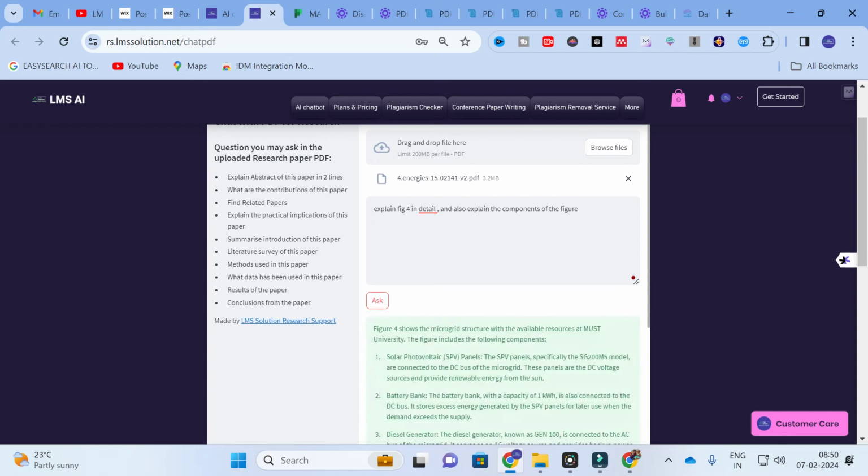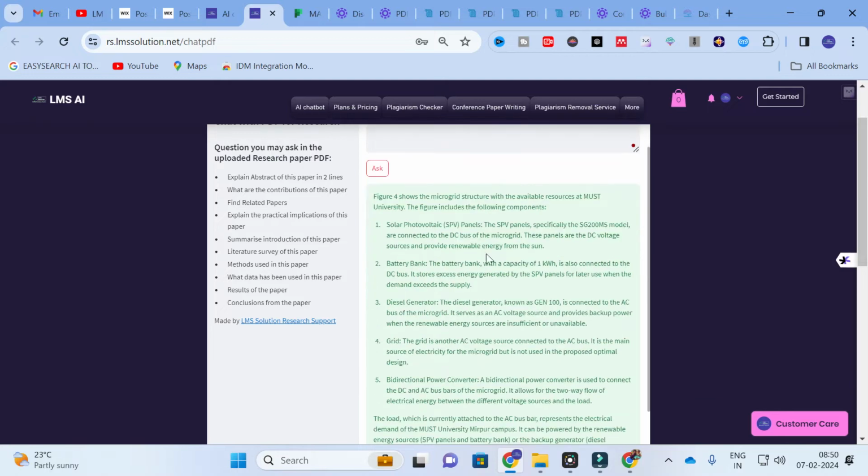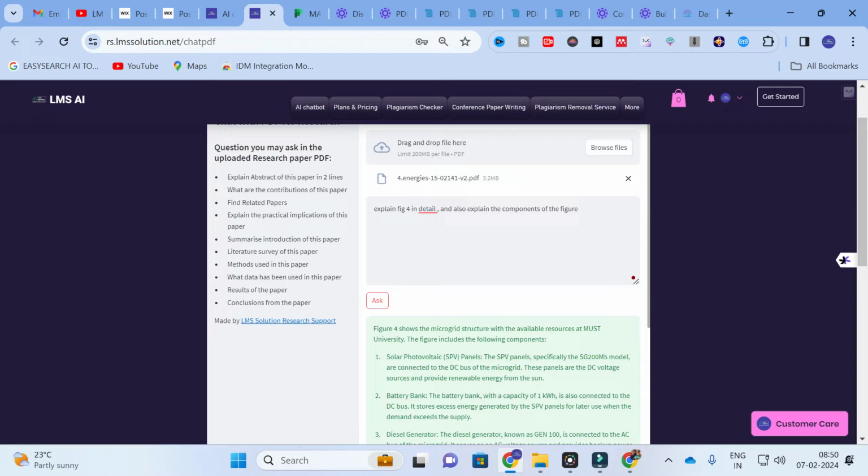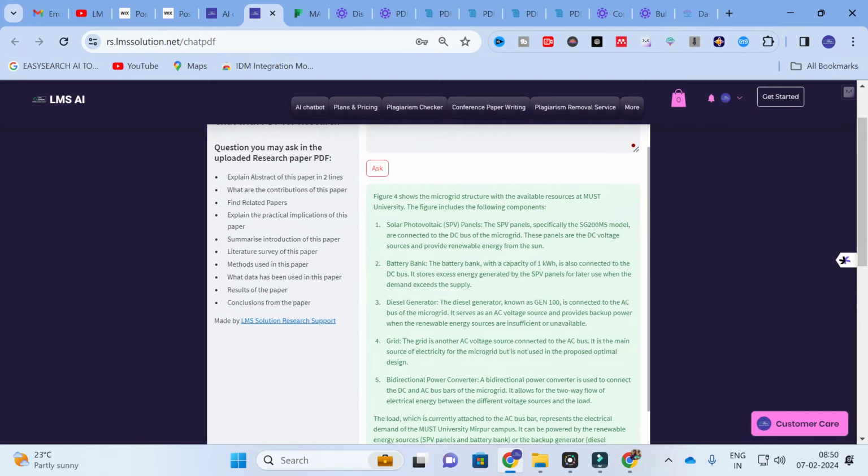What we mostly analyze is theoretical content alone. So here you can see this is how the content is generated. Explain figure 4 in detail and also explain the components of the figure. Figure 4 shows the microgrid structure with available resources at MUST University. The figure includes the components.